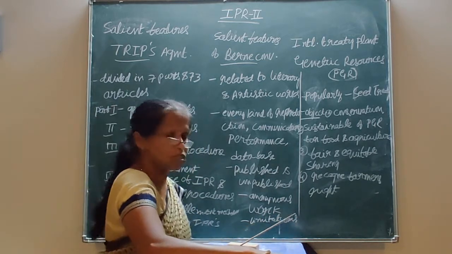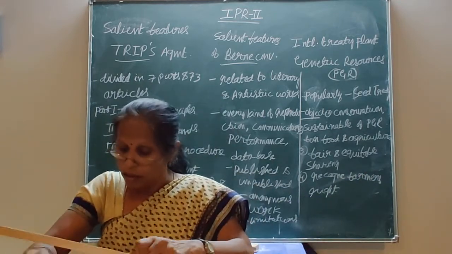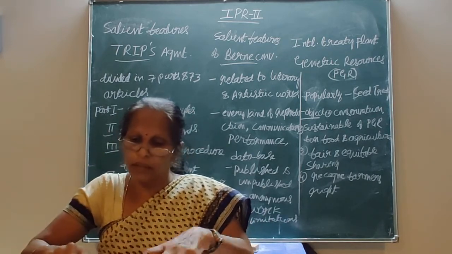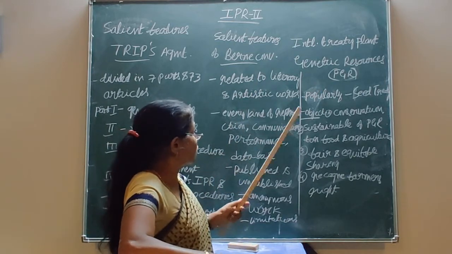Then limitations. Limitations are made by this right, that is the Copyright Act, or the Berne Convention.